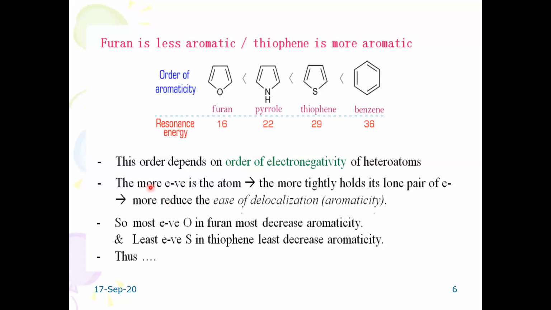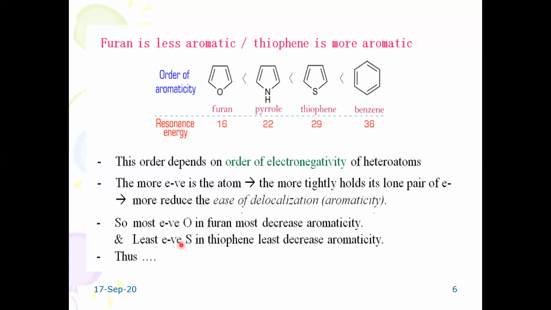So here you can see the more electronegative the atom, the more tightly it holds its lone pair of electrons. It means all are pulled towards the highly electronegative atom. That would reduce the ease of delocalization. When the ease of delocalization is very low, we can say that it is less aromatic. So the most electronegative oxygen atom in furan would decrease the aromaticity.